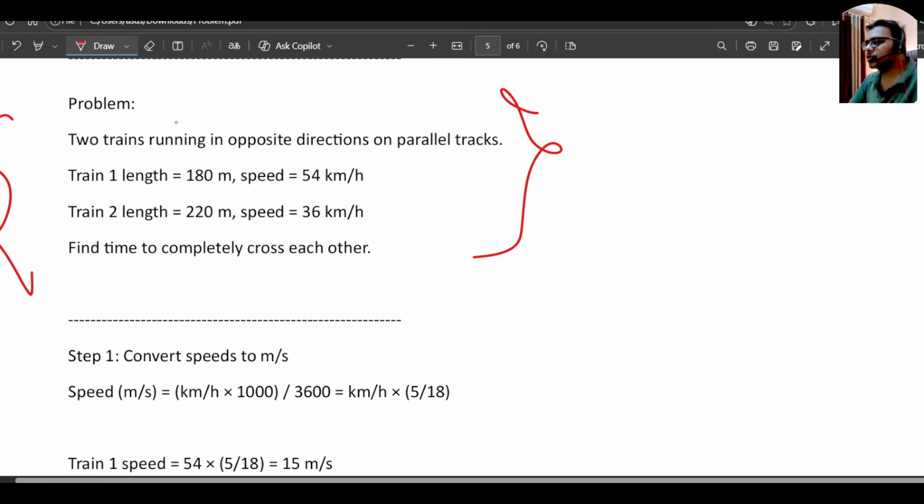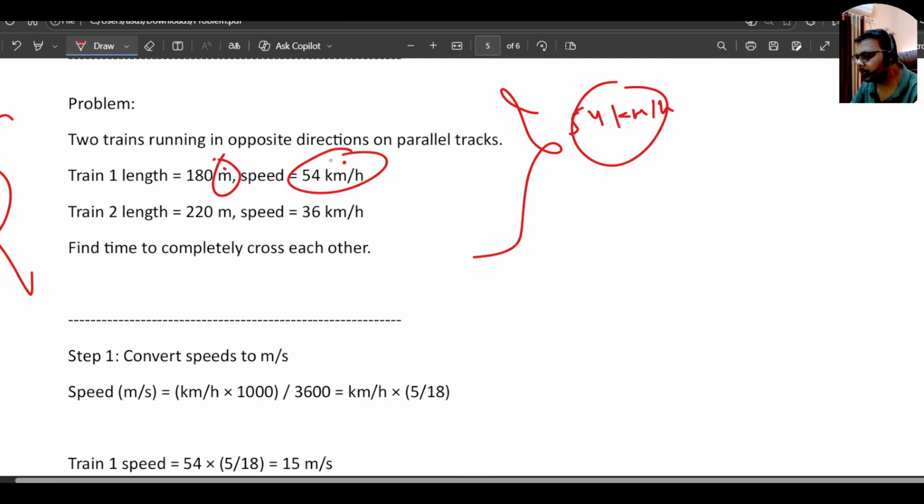Okay, so first of all, see here, it is 180 meter and it is kilometer per hour. First we need to convert it into the same unit, meter. Okay, so if you can see here, it's 54 kilometer per hour. If we want to convert it into meter per second, that will be directly multiplying by 5 by 18.